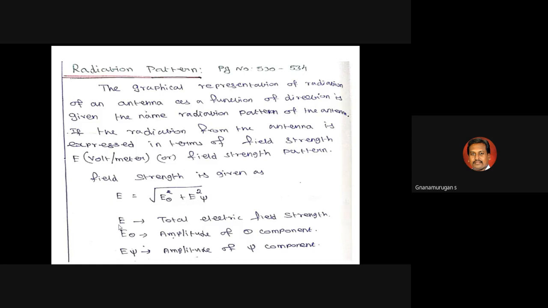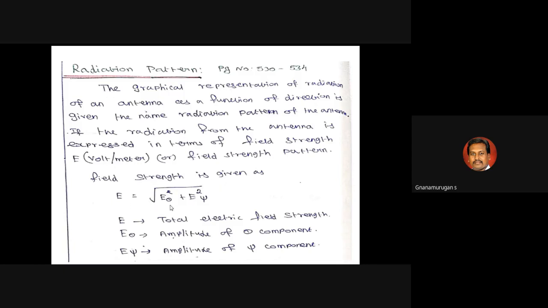Radiation pattern: a graphical representation of the radiation of the antenna as a function of the direction is called the radiation pattern. This pattern is available for the field strength pattern, that is E, the electric field, denoted in volt per meter. It is expressed as E equals the square root of E theta squared plus E phi squared, where E is the total electric field strength, E theta is the amplitude of the theta component, and E phi is the amplitude of the phi component.